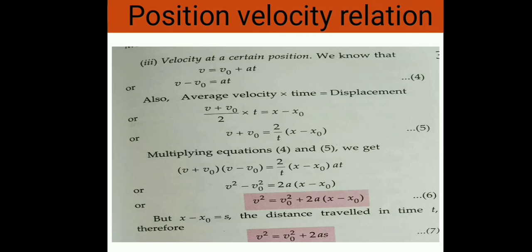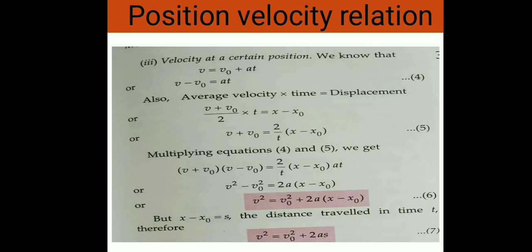Now simplify this one. v plus v naught equals 2 upon t into (x minus x naught). Now multiply equation number 4 and 5. We get (v plus v naught) into (v minus v naught) equals 2 upon t (x minus x naught) into at. Now simplify this one. We get v square minus v naught square equals 2a into (x minus x naught). After simplification, we get v square equals v naught square plus 2a (x minus x naught).